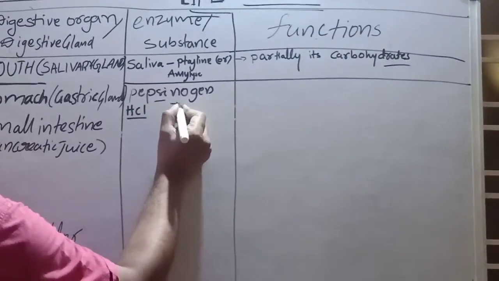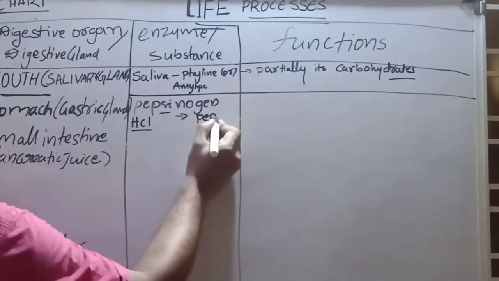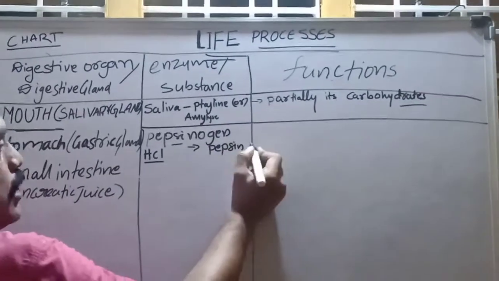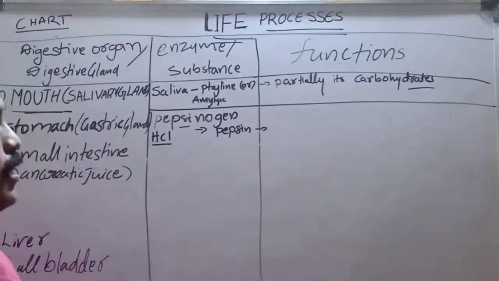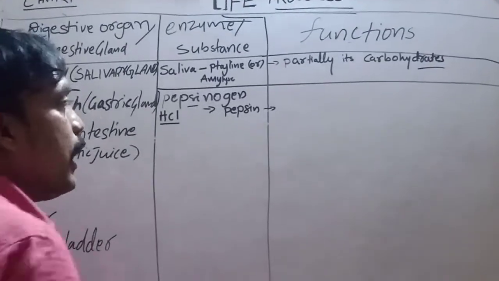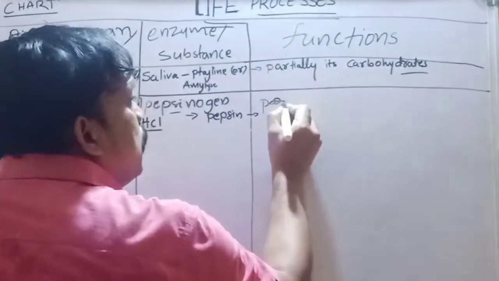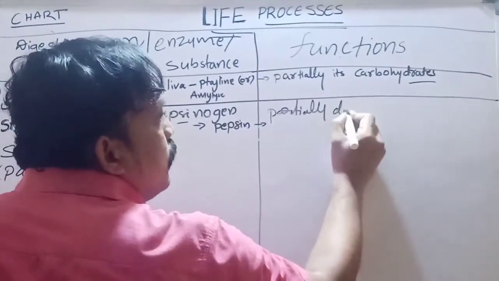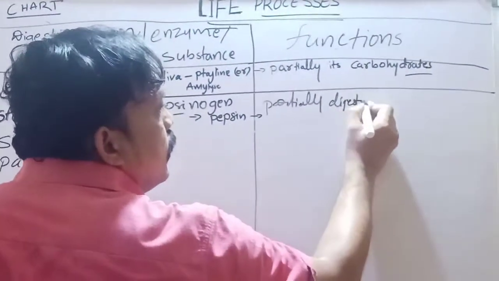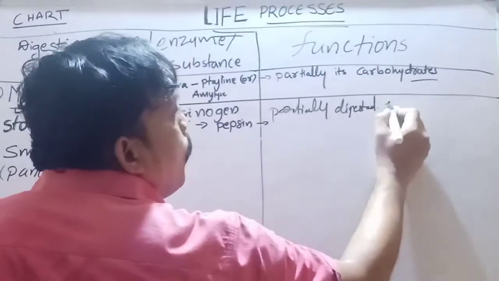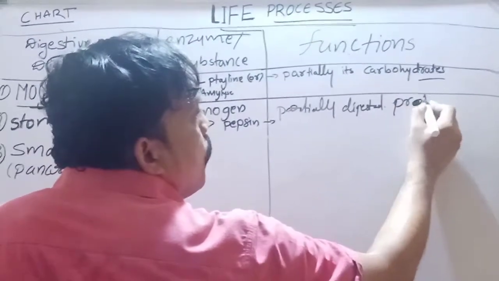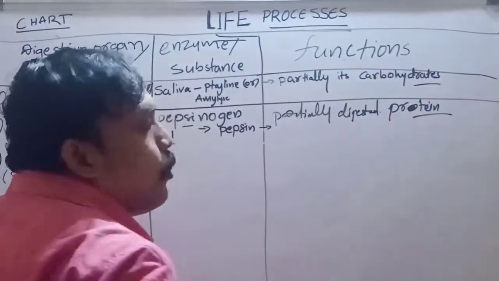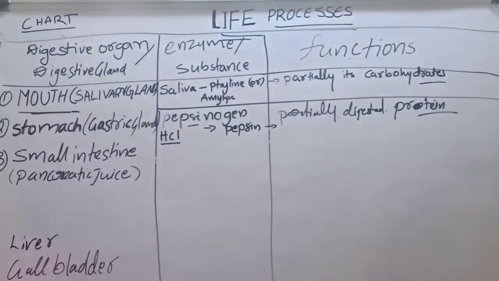It is changing into pepsin. What is the use of pepsin? This pepsin is useful for digestion of proteins partially, into peptones. It is not totally digested.